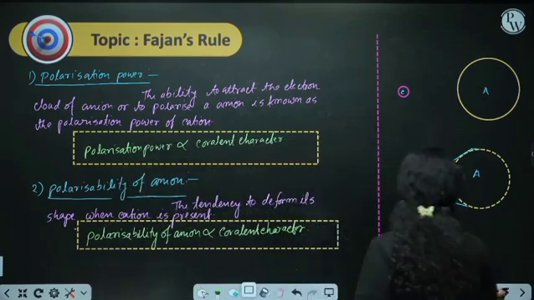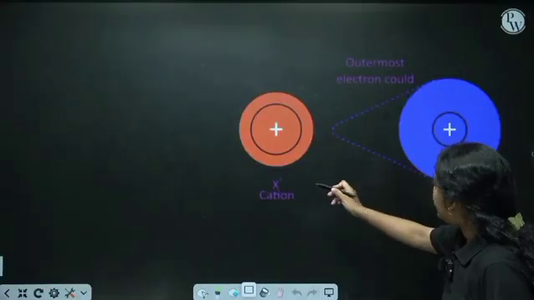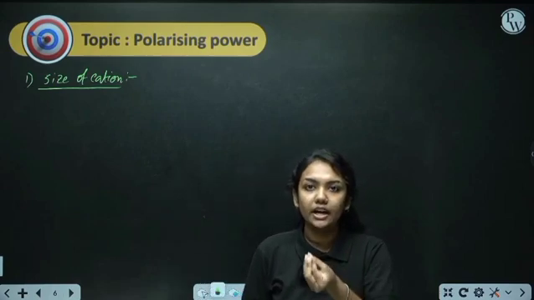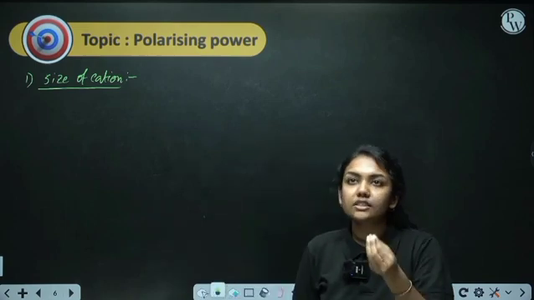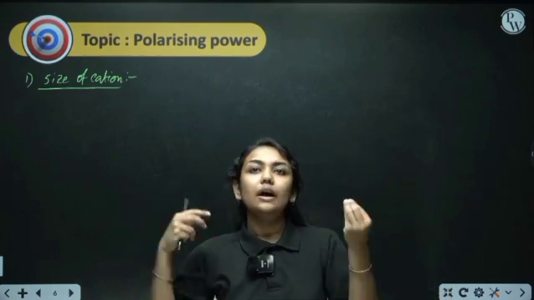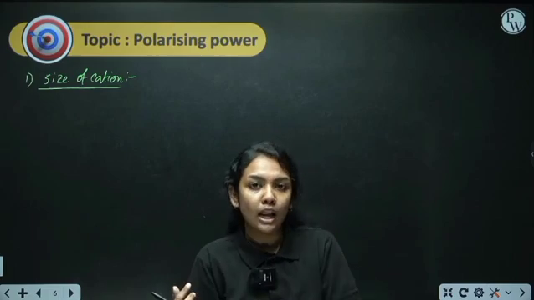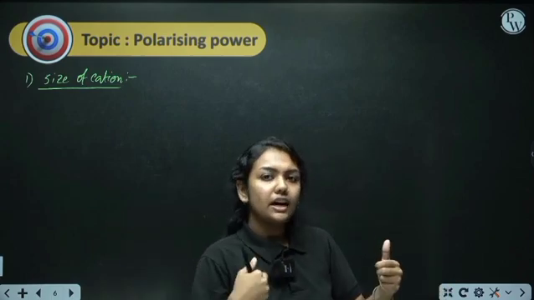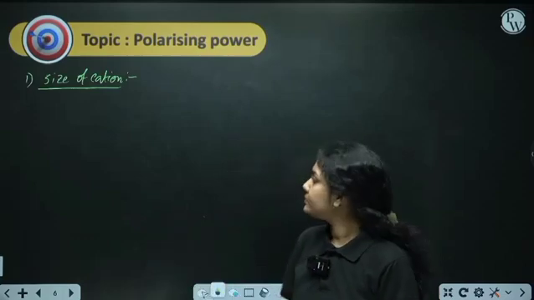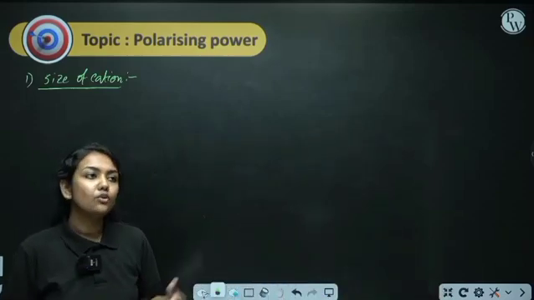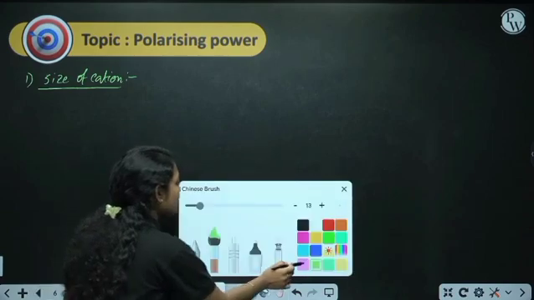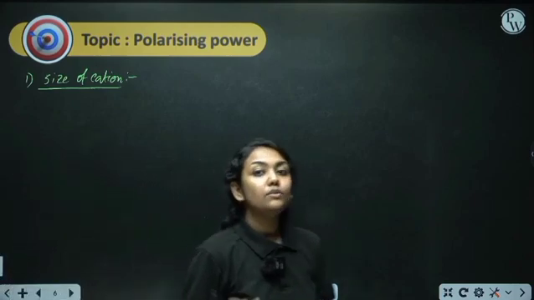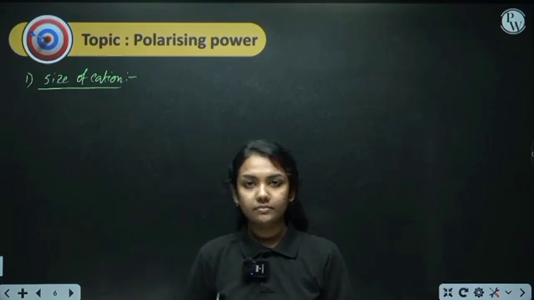Now coming to the next slide, you can see the cation approaches the anion. If the size of the cation is smaller, then the charge of the cation is concentrated more. If the charge is concentrated more, then it has a higher ability to deform the electron cloud of the anion towards itself, right? If the size of the cation is large, the attracting power will decrease. So the size of the cation defines the covalent character also. If the size of the cation is increasing, then the covalent character will decrease, as it is inversely proportional to it.